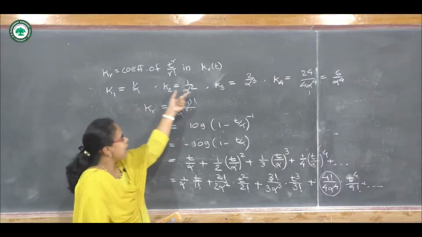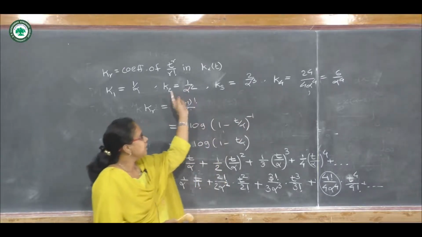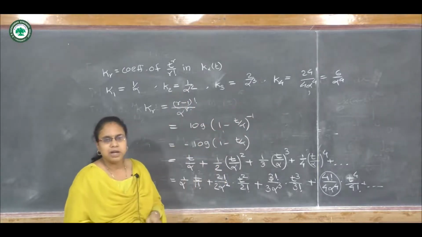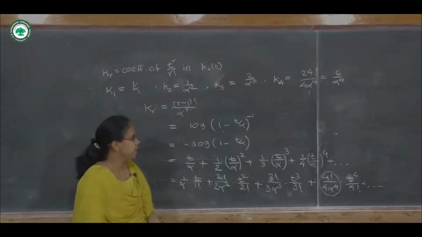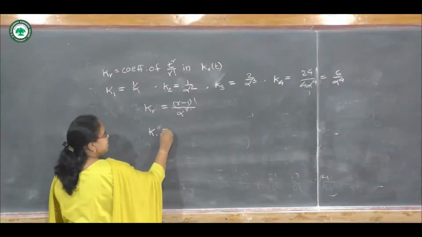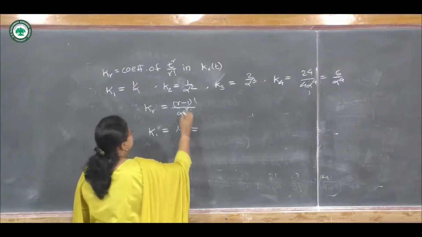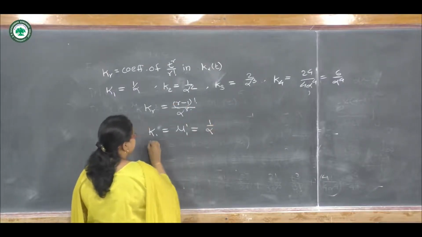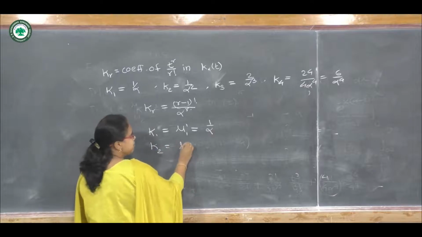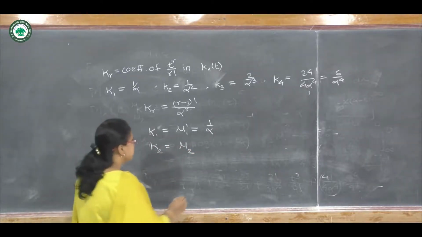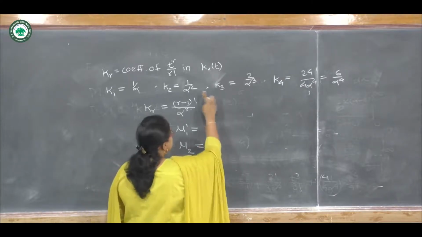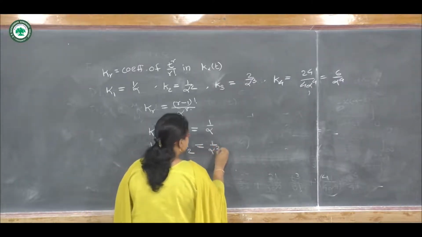So finally we have our 4 cumulants K1, K2, K3 and K4, and we know that there is a relation between cumulants and moments. K1 is same as mu1 dash, which is 1 upon alpha. K2 is same as mu2, the second central moment, means variance, and this is 1 upon alpha square.